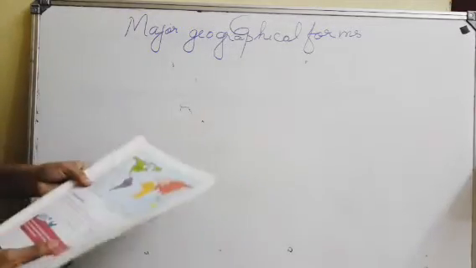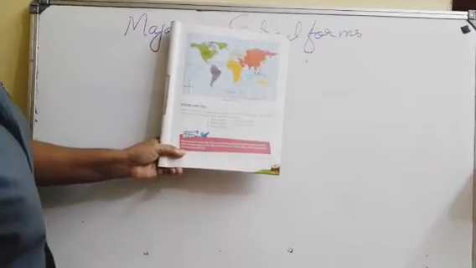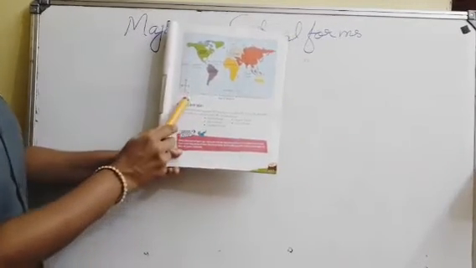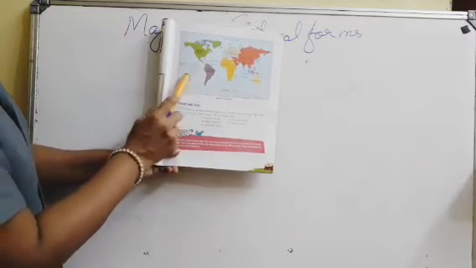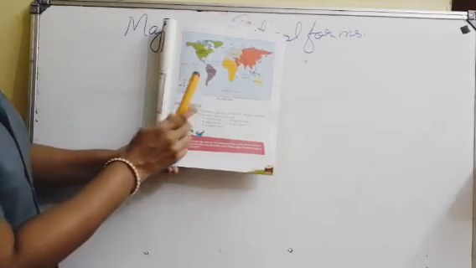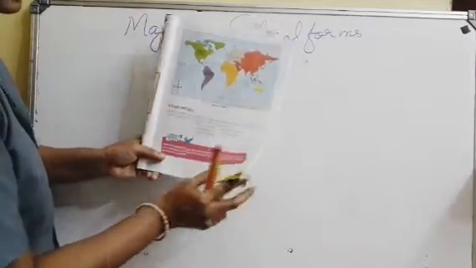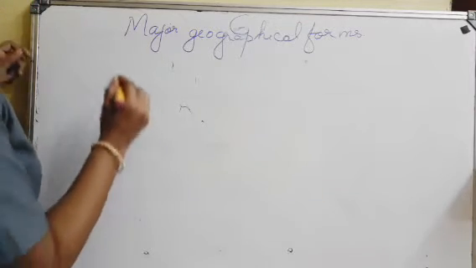In your textbook, you can see the map of the world. In this also you can see it is not the same everywhere around the earth. So the first form that we are going to learn about is continents.